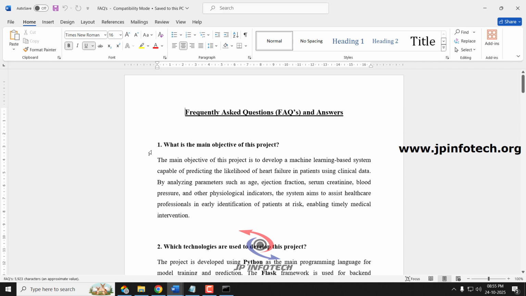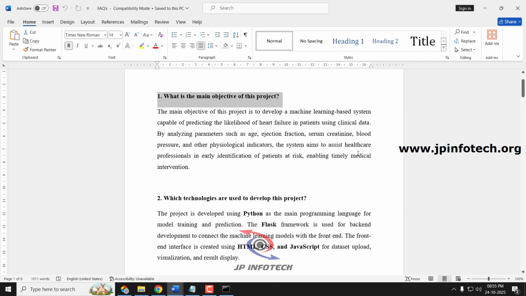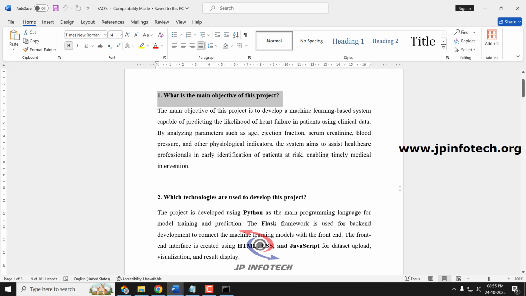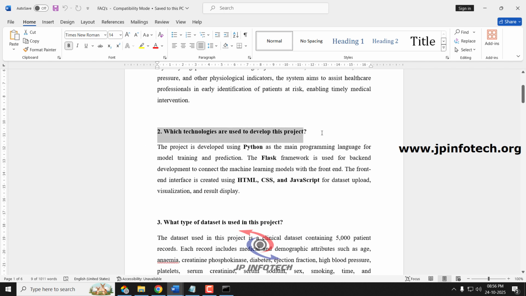The first question is, what is the main objective of this project? The main objective of this project is to develop a machine learning based system which is capable of predicting the heart failure of the patient using the clinical data. By analyzing parameters like age, ejection fraction, serum creatinine, blood pressure and other physiological indicators, our system aims to provide healthcare professionals with early detection of patients, whether low risk or high risk.